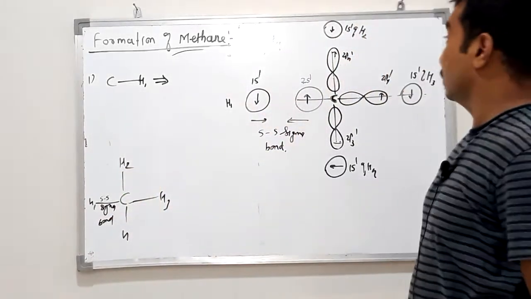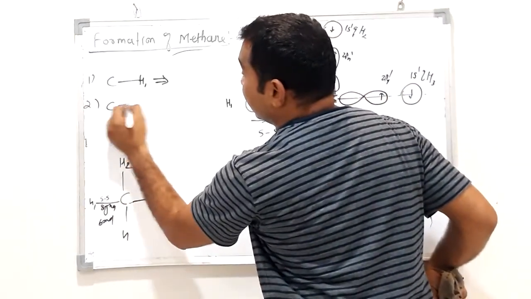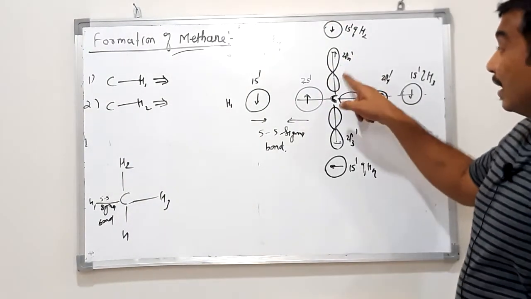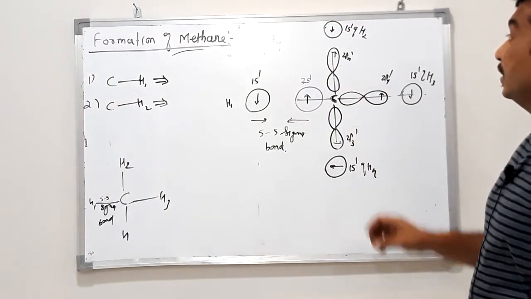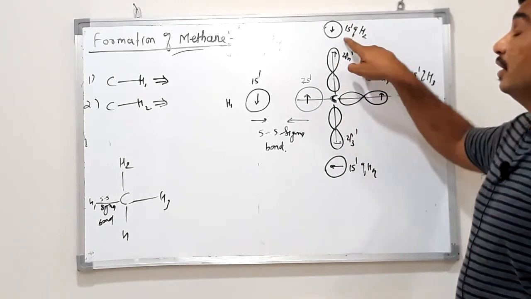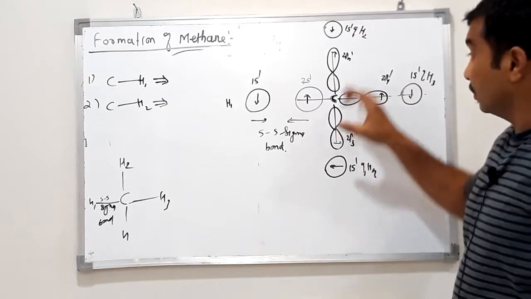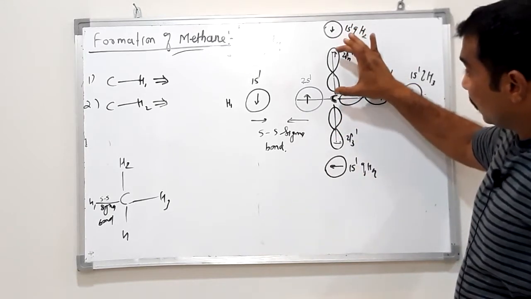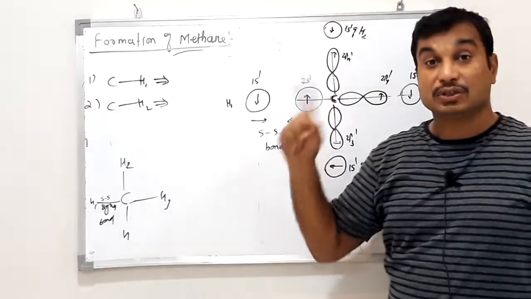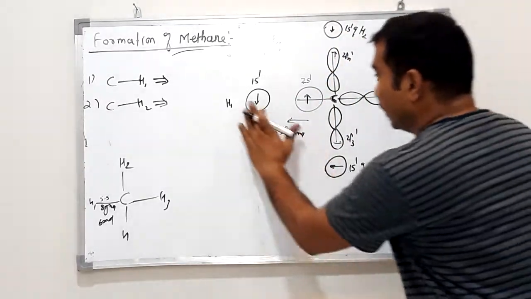Now, second, how does the CH2 bond form? The CH2 bond is formed by the overlapping between 1s1 of hydrogen and 2px1 of carbon. The 2px orbital of carbon overlaps with 1s1 of H2 and forms a bond.